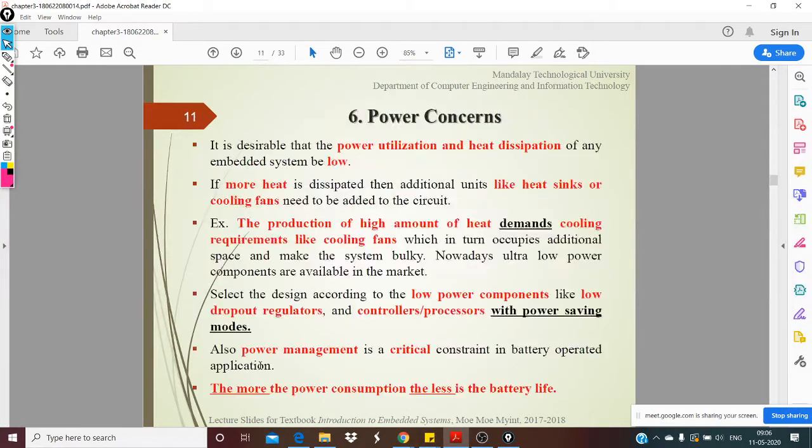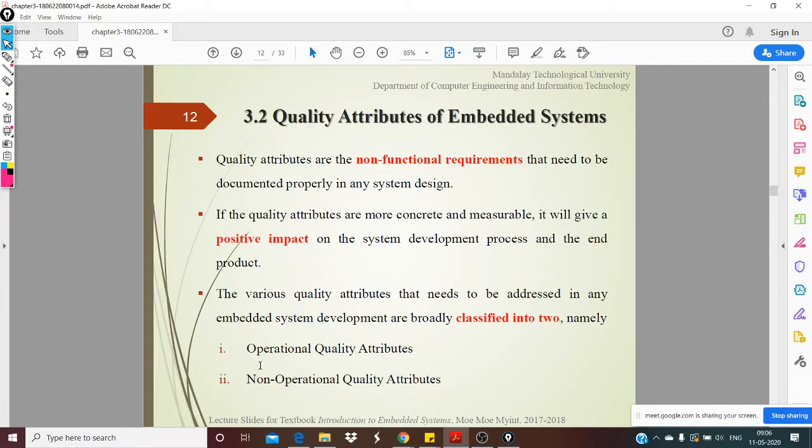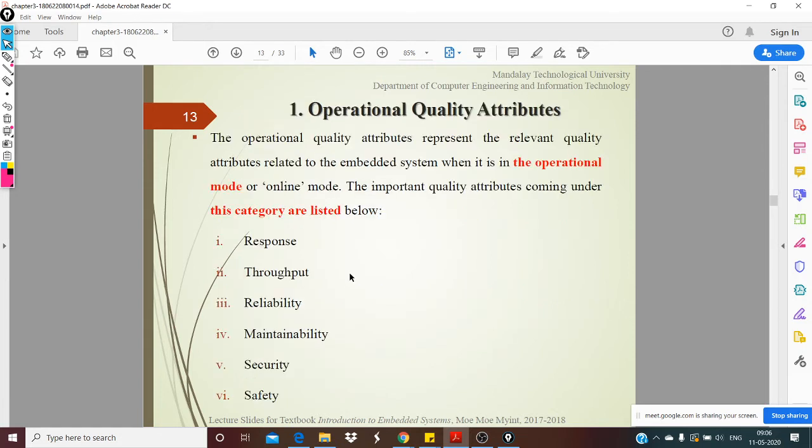After this, we saw some of the quality attributes. Specifically, there were two types: operational quality attributes and non-operational quality attributes. We were seeing operational quality attributes. These are non-functional requirements, and operational quality attributes have to do with the direct operation of the embedded system.